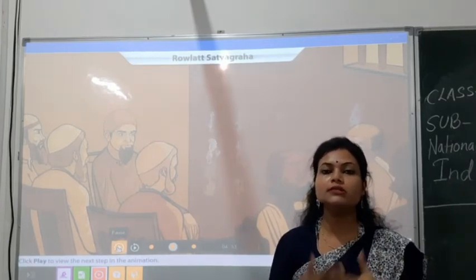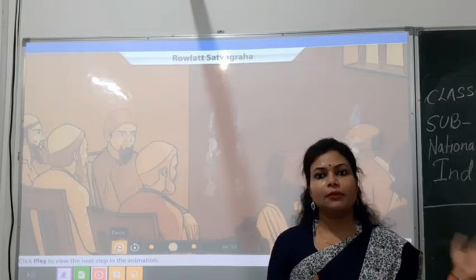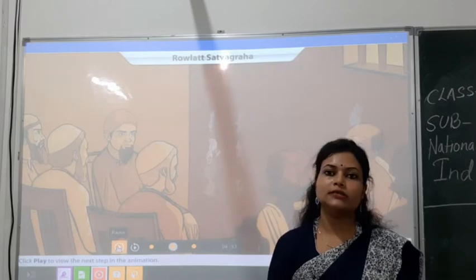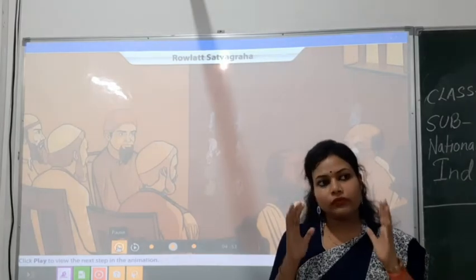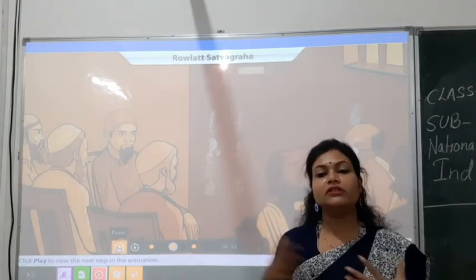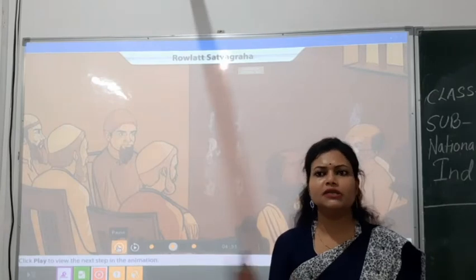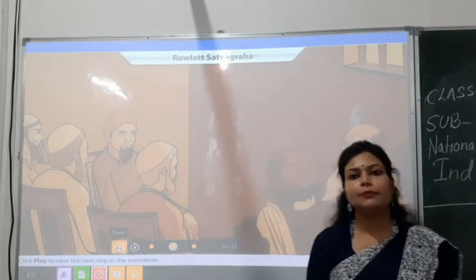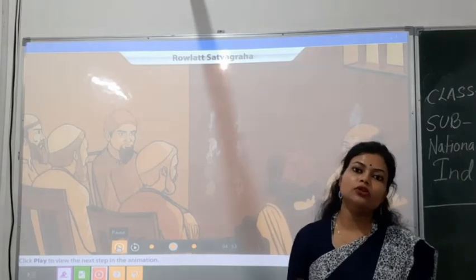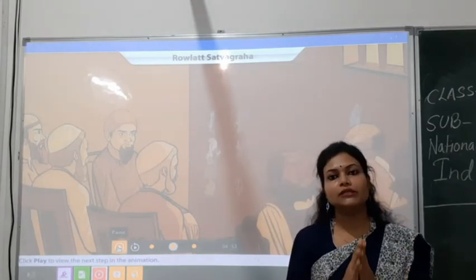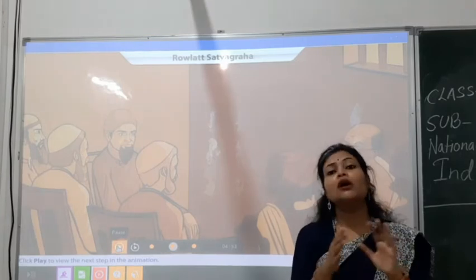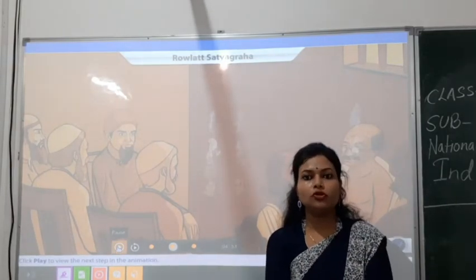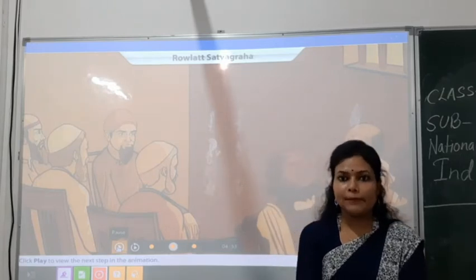Gandhiji followed the path of non-violence, whereas Bhagat Singh and the others followed the path of violence, as they all thought that without violence it is very hard to get freedom. So Gandhiji used to tell the masses that they should all follow the non-violence path.